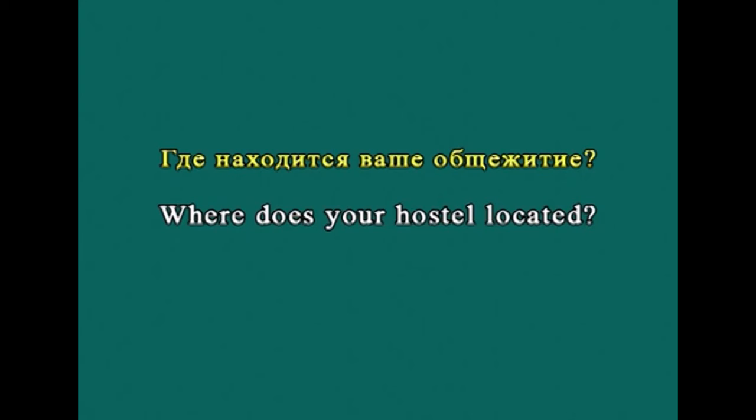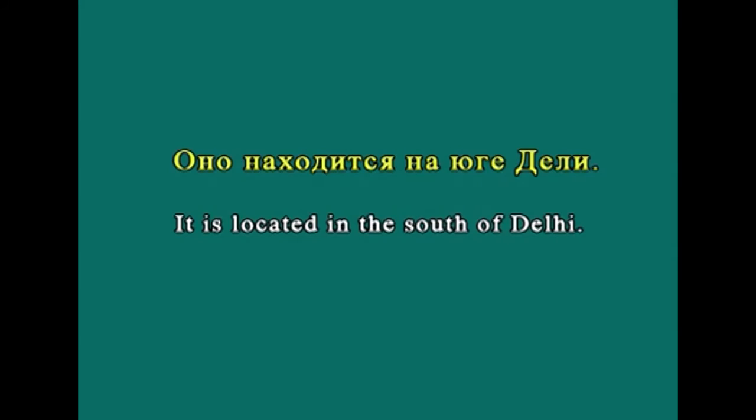Where is your hostel situated or located? Оно находится на юге Дели. It is located in the south of Delhi.